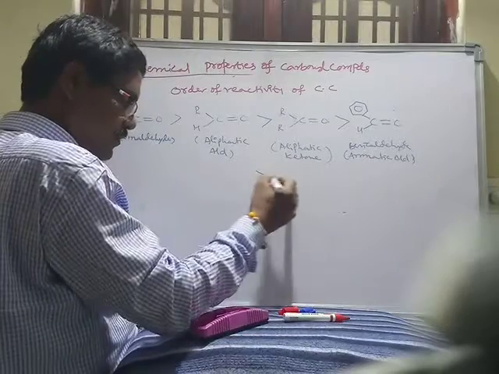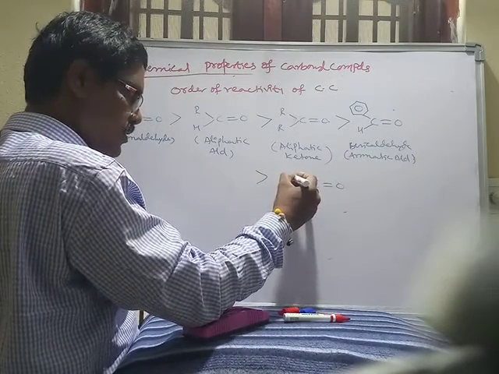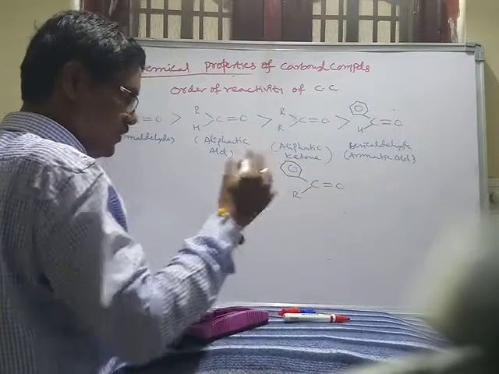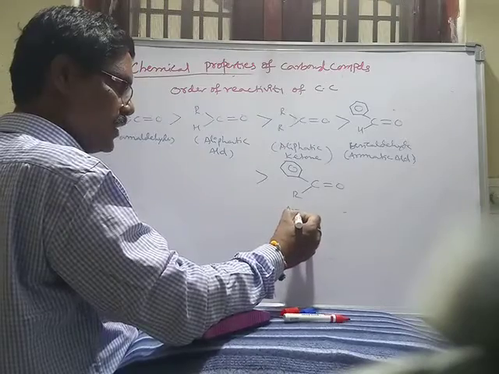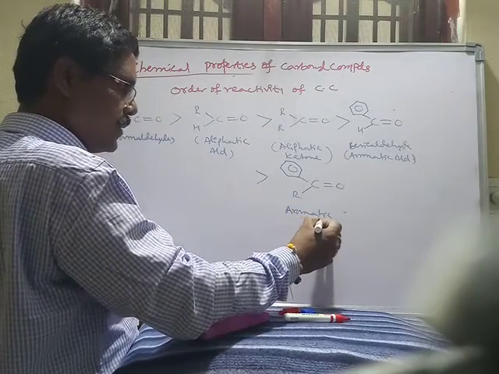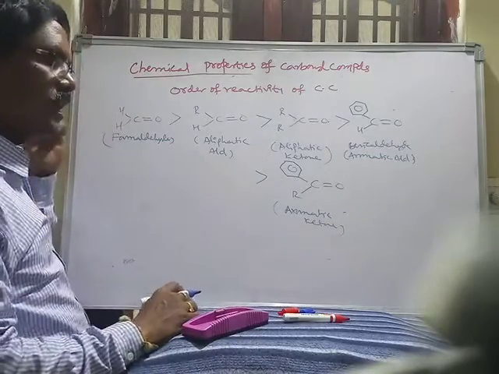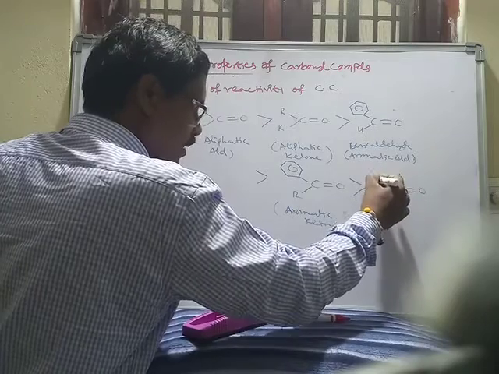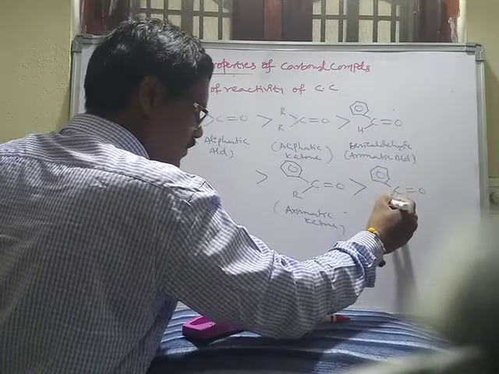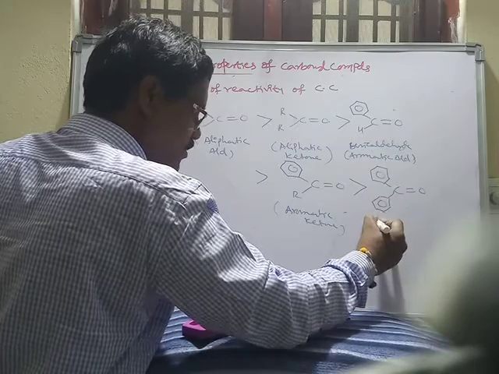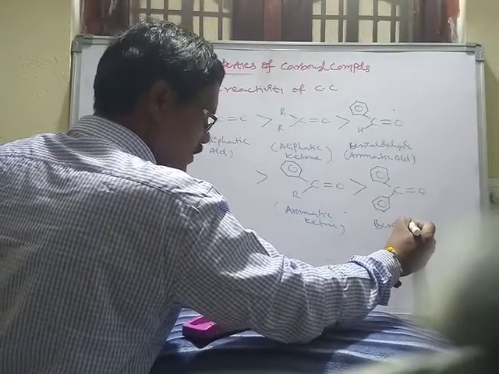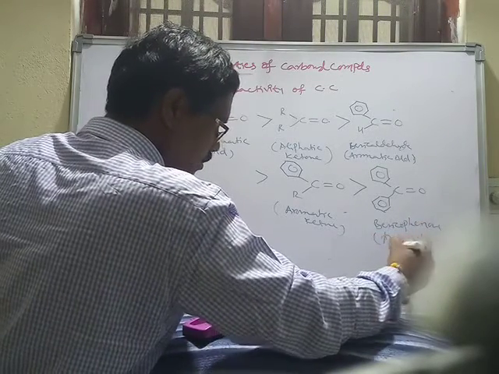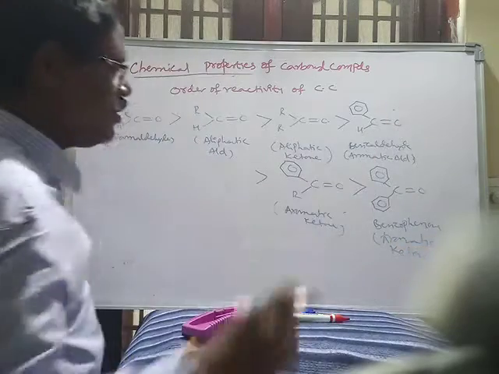After this, one side a phenyl group and another side an alkyl group: this is also an aromatic ketone, alkyl phenyl ketone. The least reactive compound is phenyl and phenyl, known as benzophenone, which is also an aromatic ketone.